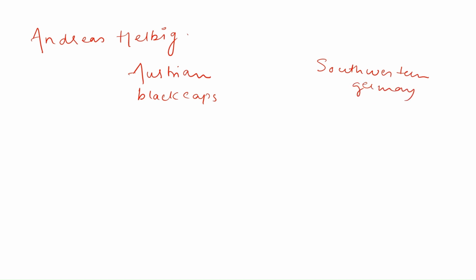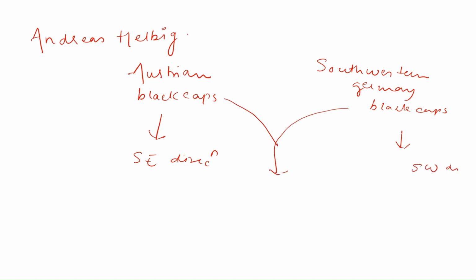What the researcher did is, two types of blackcaps were collected: Austrian blackcaps and southwestern Germany blackcaps. Now, Austrian blackcaps have a tendency to migrate to southeast direction, whereas southwestern Germany blackcaps migrate towards southwest direction. These both were allowed to breed to get a hybrid.